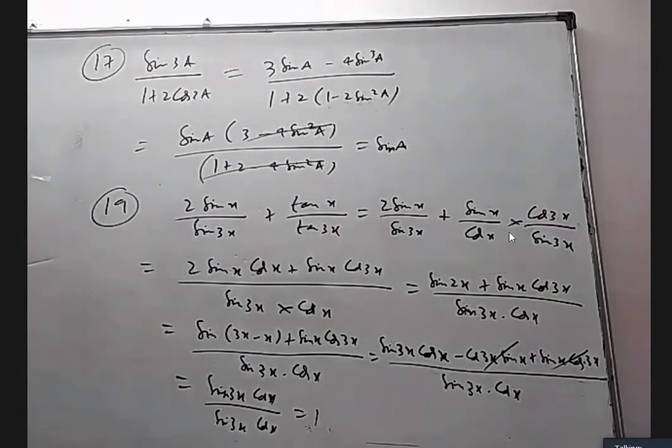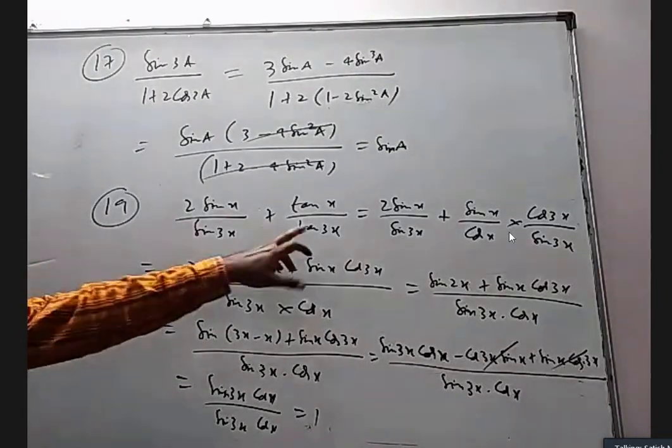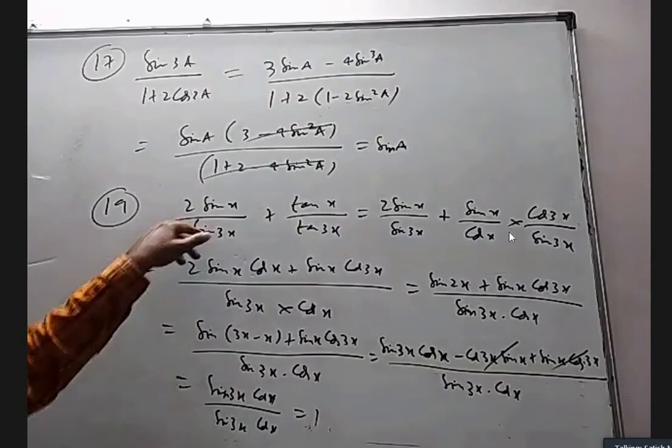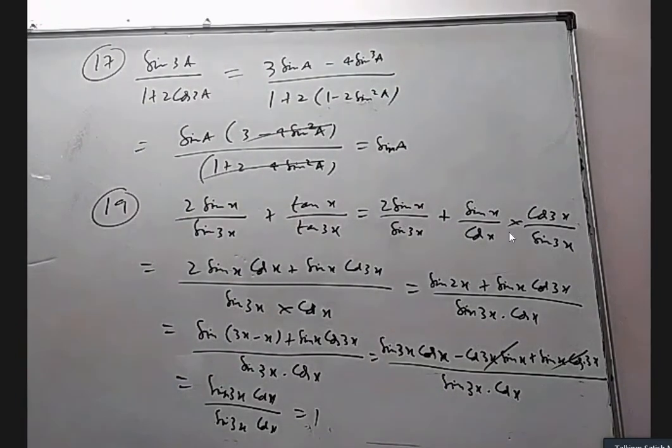Okay. I'm not saying this is the only way. Somebody can write the tan 3x formula, 3 tan x minus tan cube x by 1 minus 3 tan square x, or a sine formula, and then do something. The answer will also come. This is just one way of doing it.